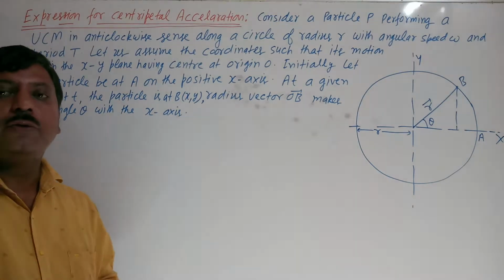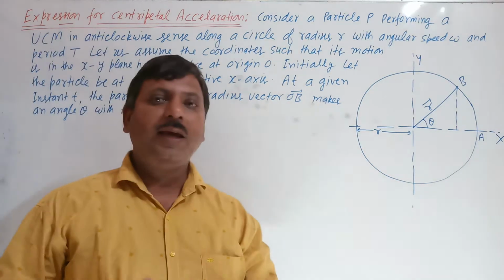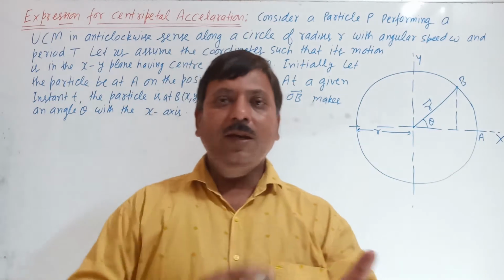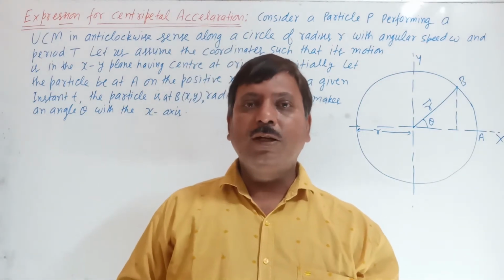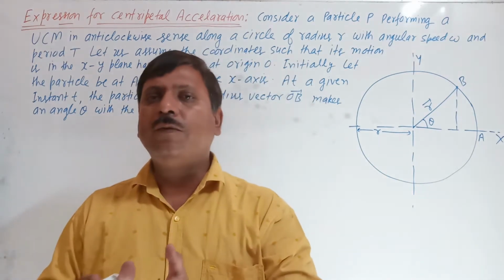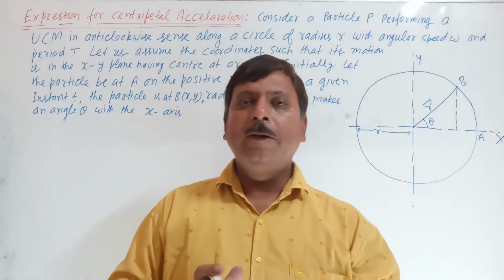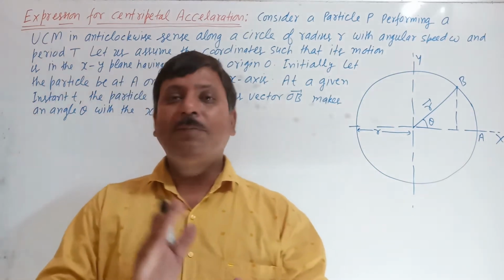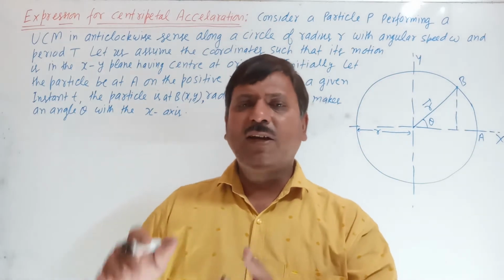Today we are going to discuss the expression of centripetal acceleration. When a body moves along a circle with uniform speed, it is called uniform circular motion. In uniform circular motion, the speed is constant, but the direction is changing infinitely many times.